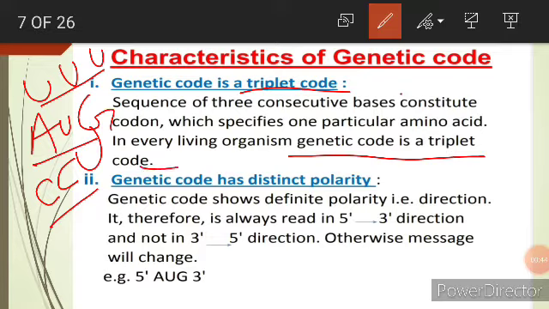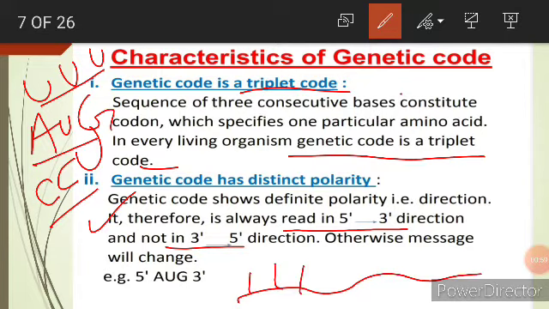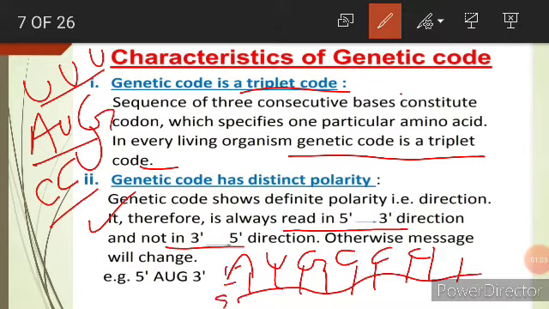Now, the genetic code has a distinct polarity, meaning it is always read in the 5' to 3' direction and not the 3' to 5' direction. Suppose this is the mRNA and here the coded information is given. This is the 5' end and this is the 3' end. We can always read from 5' to 3', otherwise the message will change. Reading 3' to 5', never. We cannot read in this way. This is what is called the distinct polarity of the genetic code, so always read in the 5' to 3' direction.